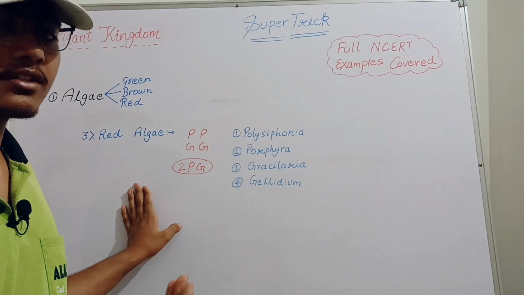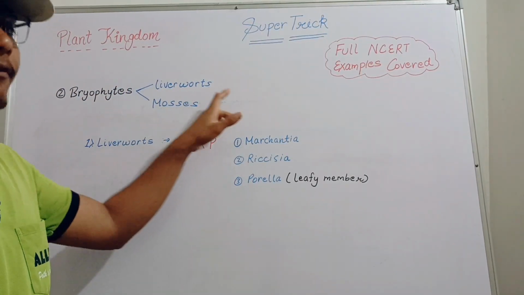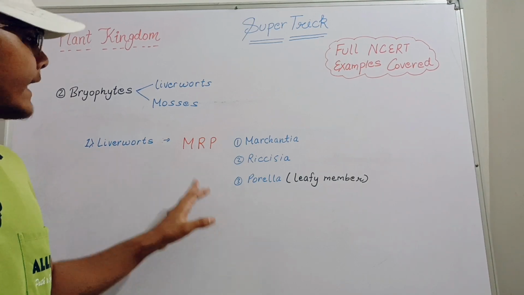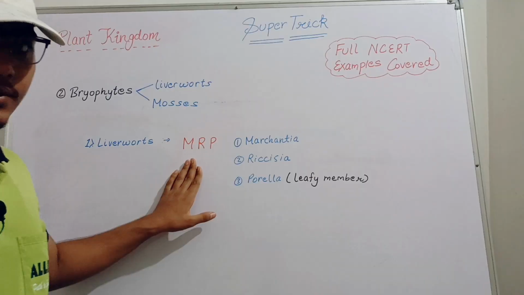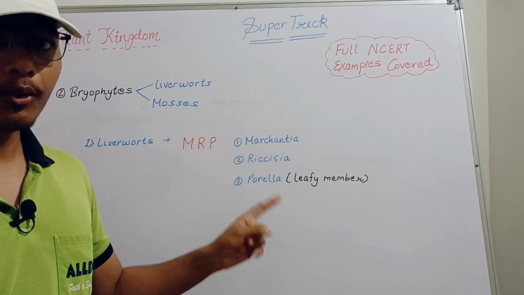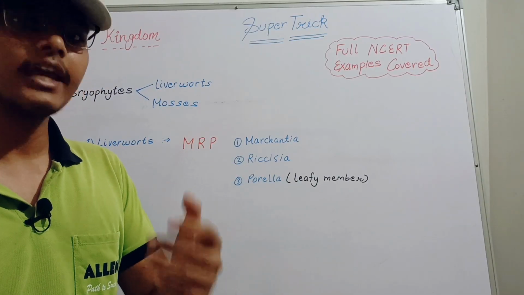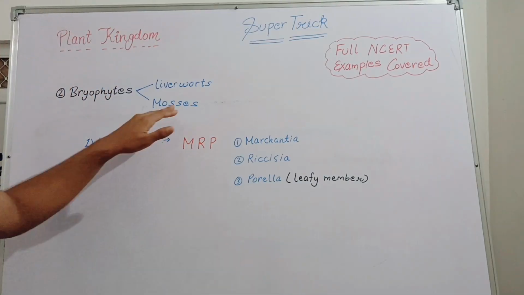Now let's move to the next one, and that is the bryophytes. As it is classified into liverworts and mosses, first we will cover the liverworts. For the liverworts we will use the mnemonic like MRP of any product, as you all know. So liverworts MRP we will use. M means Marchantia, R means Riccia and P means Porella. Porella is a leafy member, and this word leafy member is used in the NCERT, so it becomes important for us to remember. Okay, so next move toward the mosses.